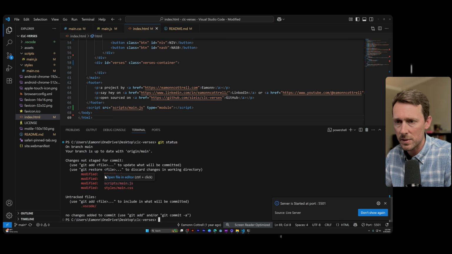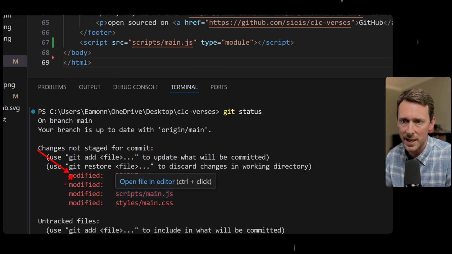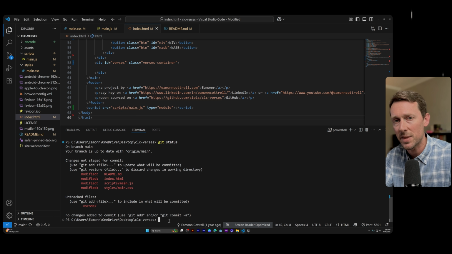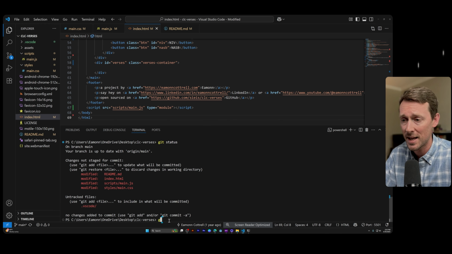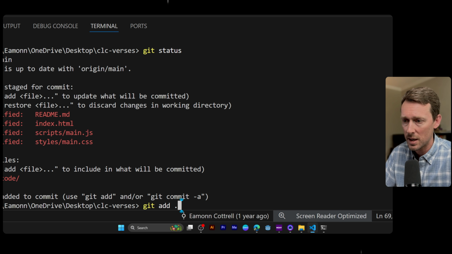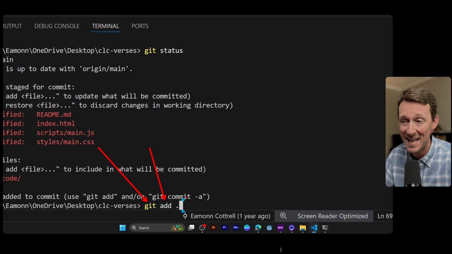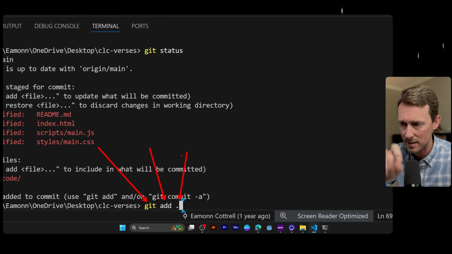So now we have some modified files, and this is where Git shines. It's saying, hey, we've modified all these files. So in order to commit the changes in a more fleshed out project, we would probably go through some code review and stuff. But in this personal project, I'm just going to say, hey, git add, and then put a period. And so this command right here, everything about Git is prefaced with the command git. Add, that is adding certain files to the commit that I'm about to make, which will make sense in a second.